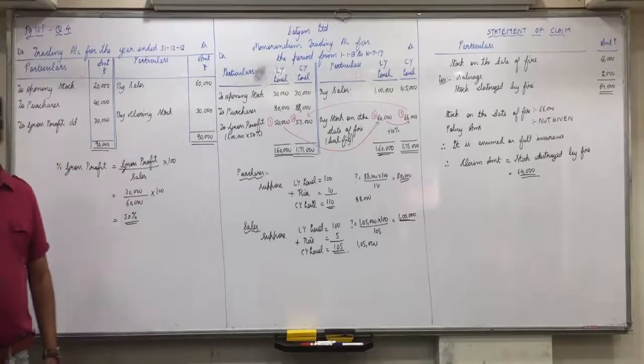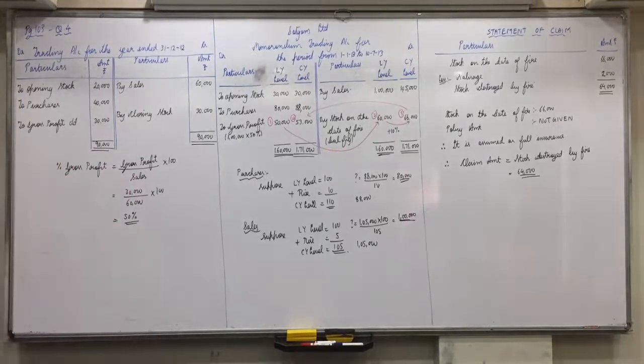Did everyone understand this? Yes. This is the most complicated point in the chapter, and I would suggest in exams, right now though we are doing it, but in exams if the normal abnormal point comes, then you go in for the optional one, self-balancing ledger. Otherwise this chapter is comfortable. Is everyone clear with this?